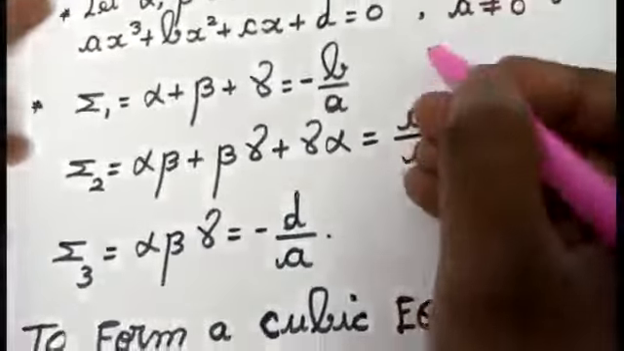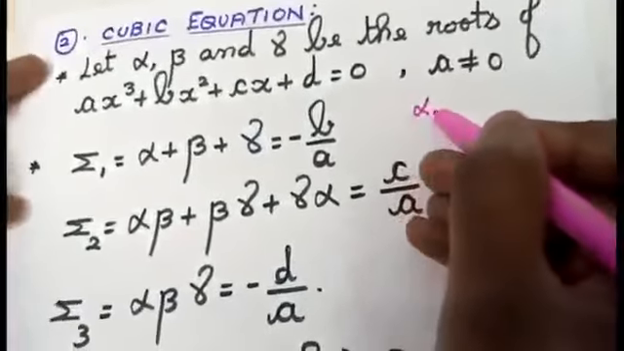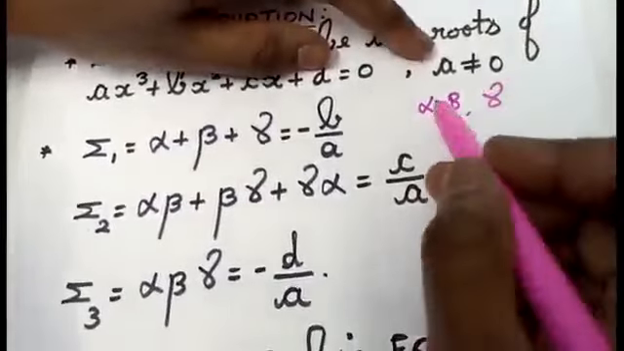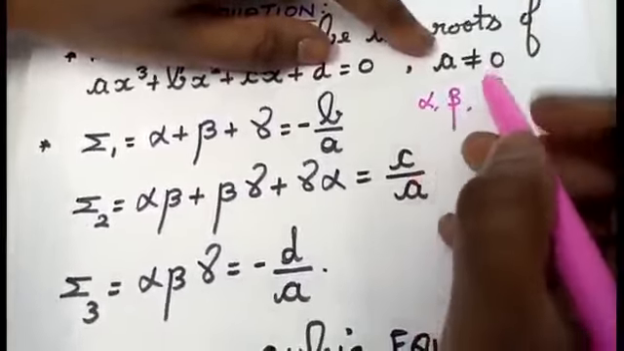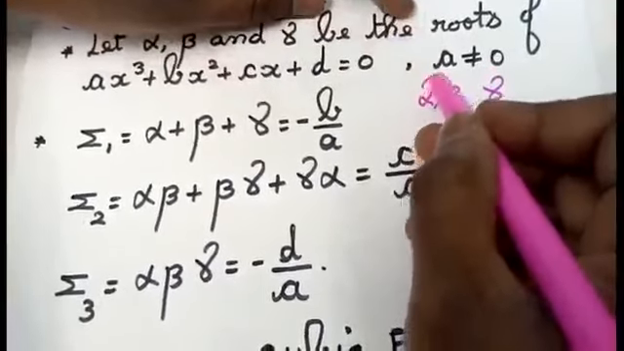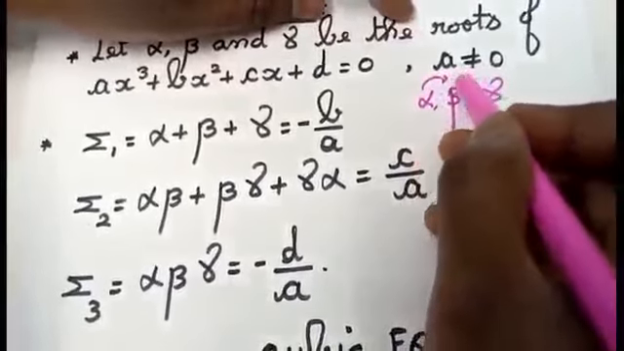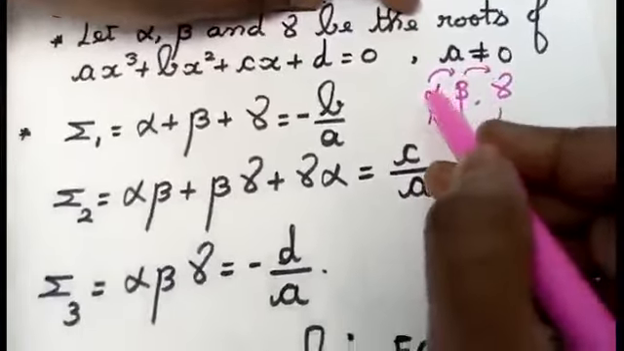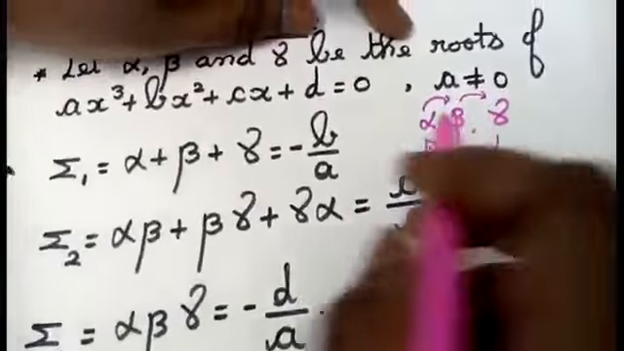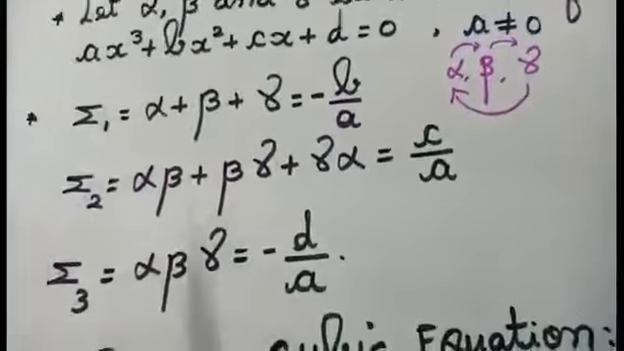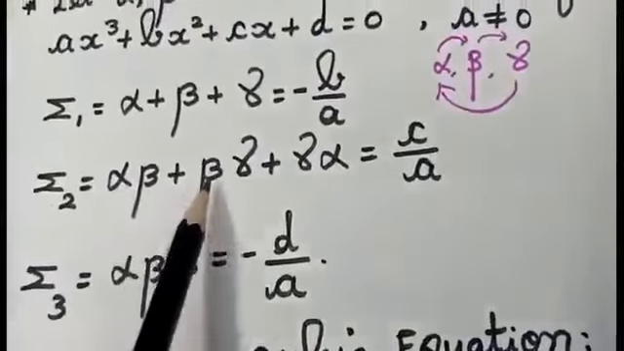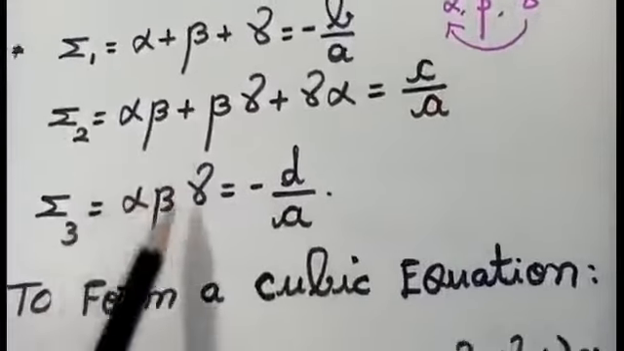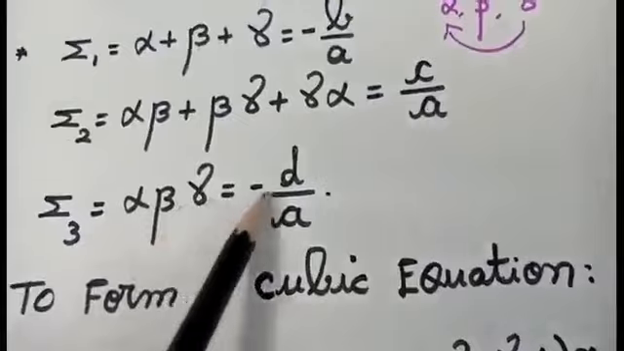I'm having three roots here, alpha, beta and gamma. First one, second one and third one. You're going to write like this, that is alpha into beta, beta into gamma, gamma into alpha. That is 1, 2, 2, 3, 3, 1. Same way, alpha into beta plus beta into gamma plus gamma into alpha equal to c by a. Summation 3 means three roots I am going to multiply, alpha, beta, gamma equal to minus d by a.